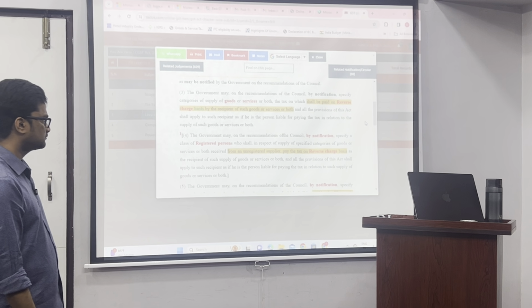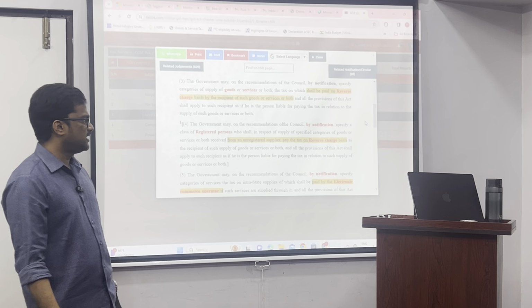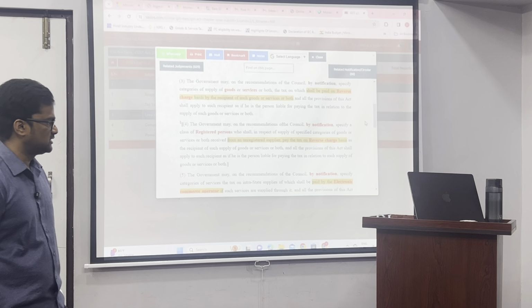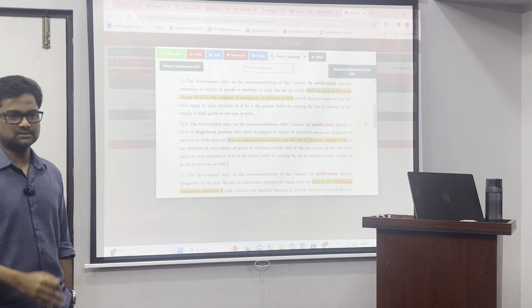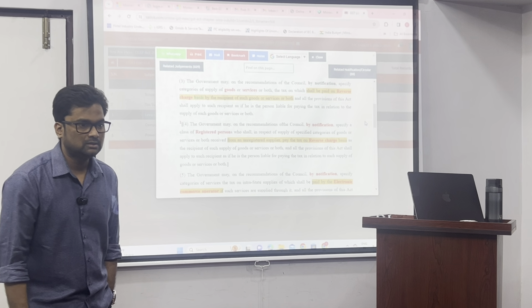Subsection 4. The government, on the recommendations of the council, by notification specifies a class of registered persons. They will specify whom? Not everybody.